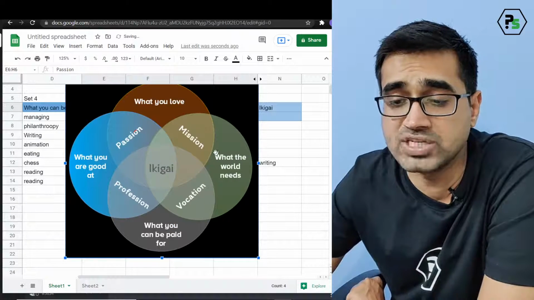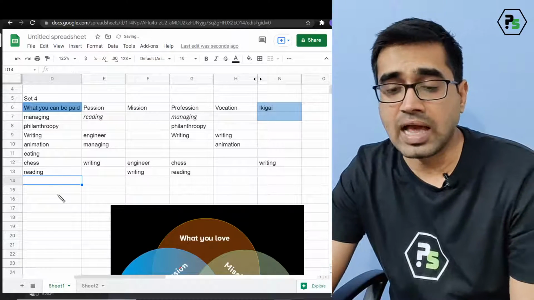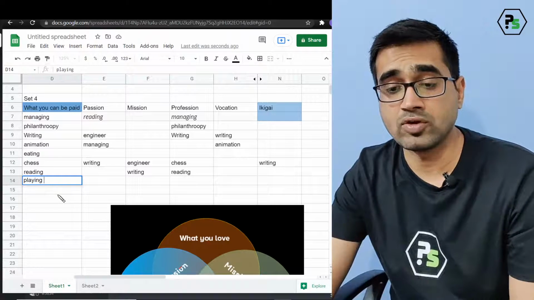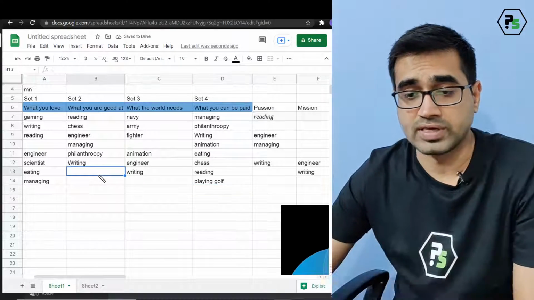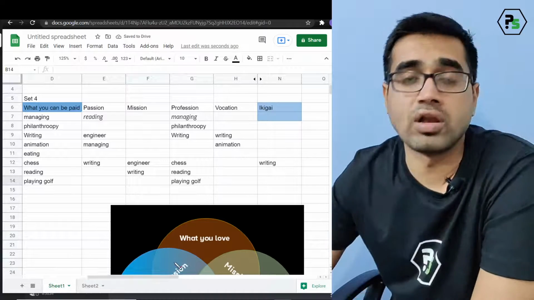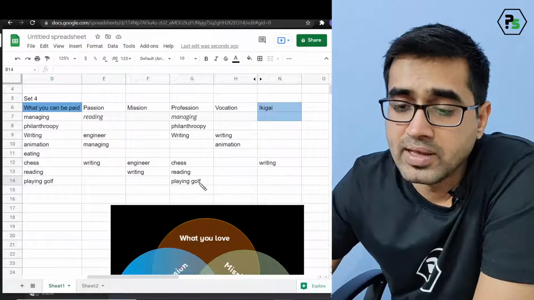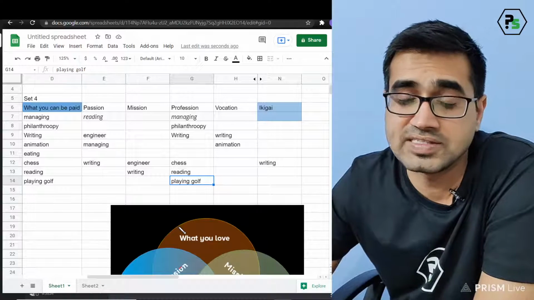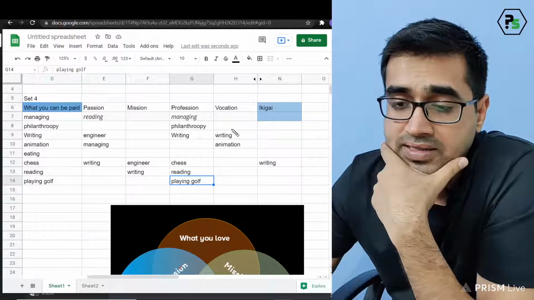I've got the 4: passion, mission, profession, vocation. If I go and add, I will be paid for playing golf. Okay, but am I good at playing golf? Yes, I am good at playing golf. So now you get that playing golf is something that is there, correct? Now, one very important point: playing golf pops up in profession because it was the intersection. Yes?